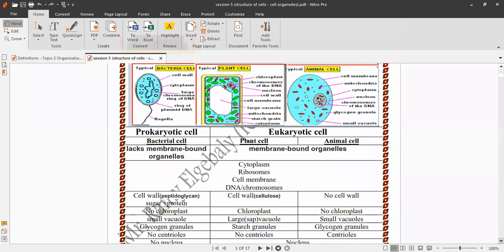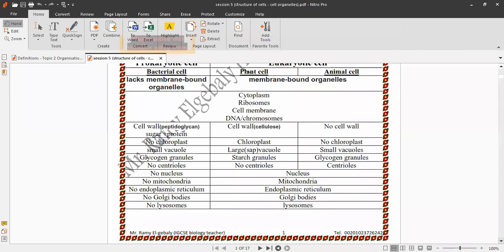But what is the difference between bacterial cells, plant cells, and animal cells? Bacterial cells and plant cells both have a cell wall, but the plant cell wall is made of cellulose. Bacterial cell wall is not cellulose, it is made of peptidoglycan, sugar plus protein.